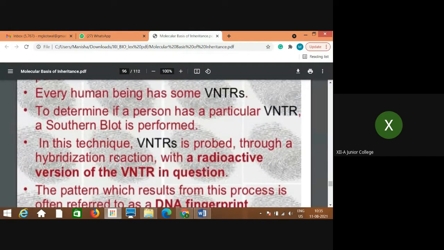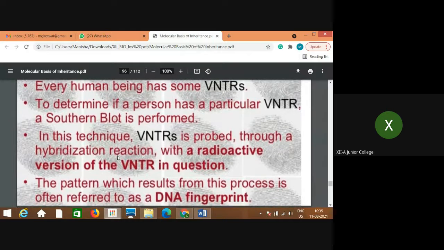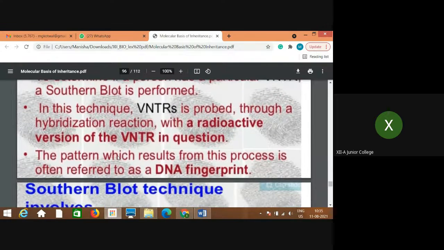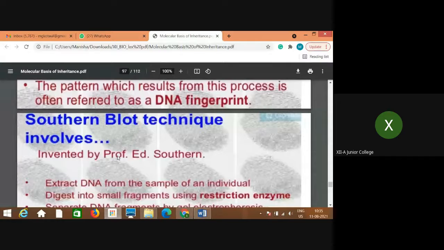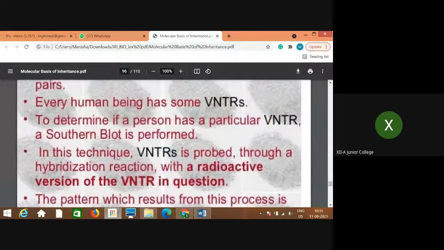As you know, nowadays fingerprinting, why is this word used? Because the fingerprint of each human being is very, very specific, and that's why this word is used for DNA of that particular human being. That means VNTRs, these variable number tandem repeats, are also specific. Their sequence is specific, the number is specific. So VNTRs are also very specific to that particular person. That's why this is very important. Now we'll study what this technique involves, then you will come to know what exactly its role is.